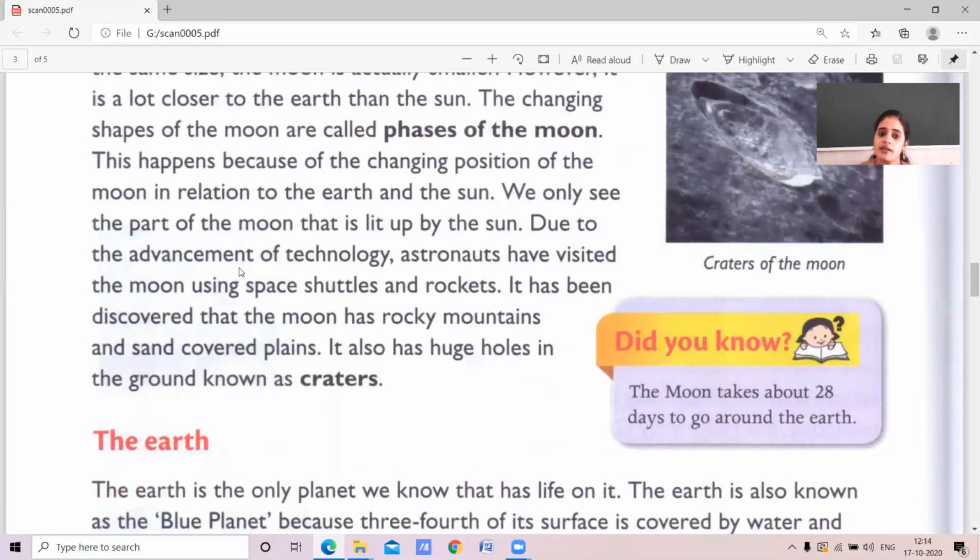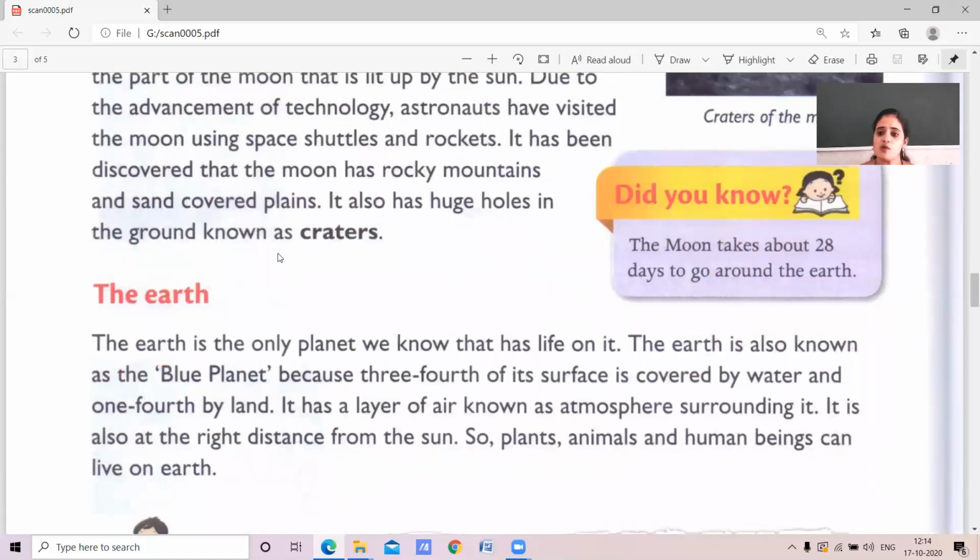Okay. And because of advanced technology, our astronauts have reached the moon by space shuttles and rockets. They found that the moon is made up of rock mountains and sand covered plains. Along with that, a number of holes, which are called craters.